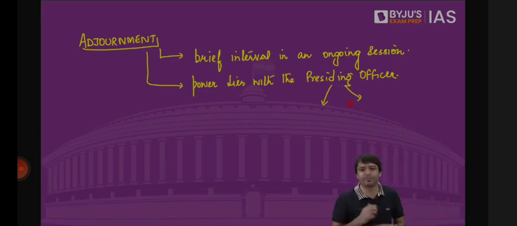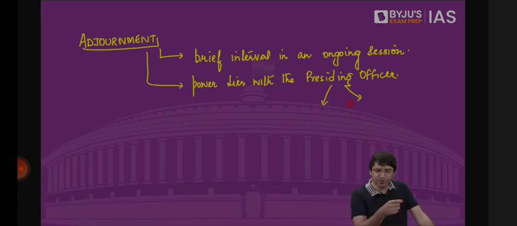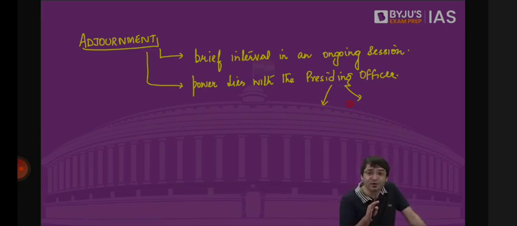What does that mean? We have one session, which is the Polity morning session in 25 classes. On the first day, we discussed introduction to polity, we discussed separation of powers, unitary and federal constitution, doctrine of checks and balances, we discussed constitutionalism. Then what did I say? If I did not say it then, I will say it now. I said this session is adjourned. We will meet tomorrow 6 o'clock in the morning. Today also at 9:30, I would also say let's meet tomorrow 6 o'clock in the morning. Which means what am I doing? I'm adjourning this house. I'm adjourning this class so that we will meet the next time, the next day.